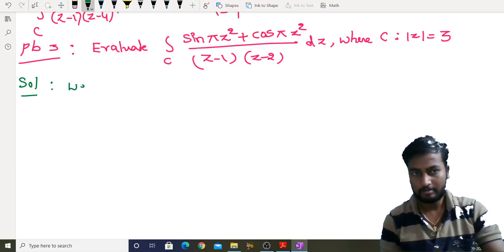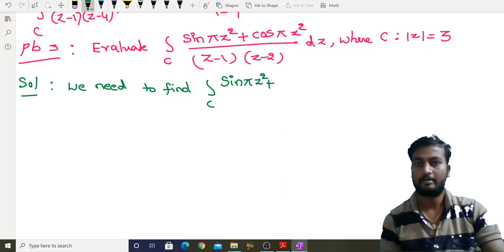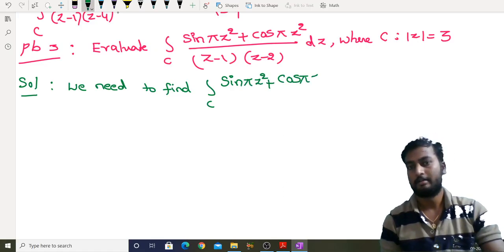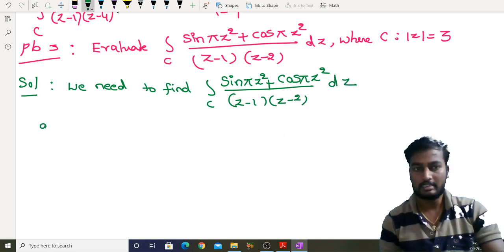We need to find integral over C of sin of pi z square plus cos of pi z square by z minus 1 z minus 2 dz. The given circle is mod z equal to 3.